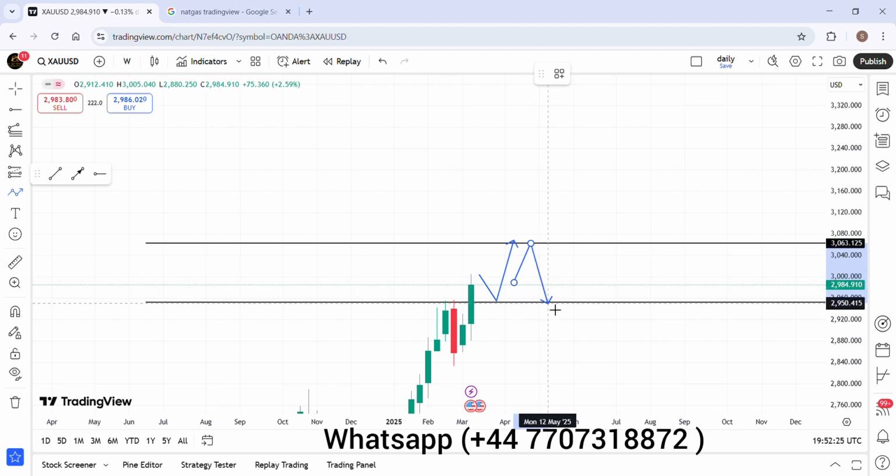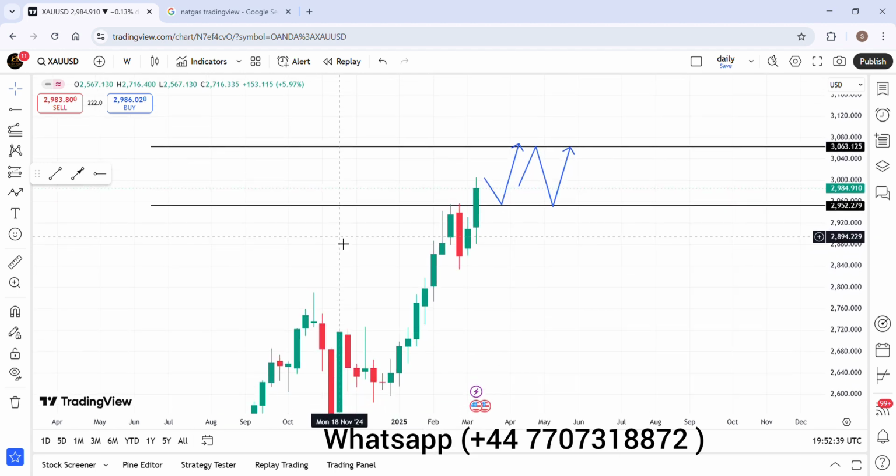This is the one line analysis of gold on the weekly chart, and I am going to remove these lines so we can talk in detail. The one line analysis I have already shared with you: 3065, and the next retracement level 2953. Okay, I am going to remove this level.